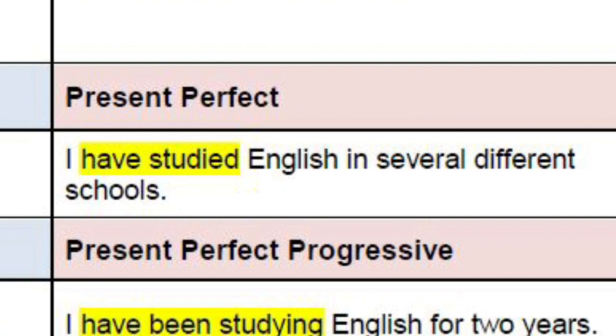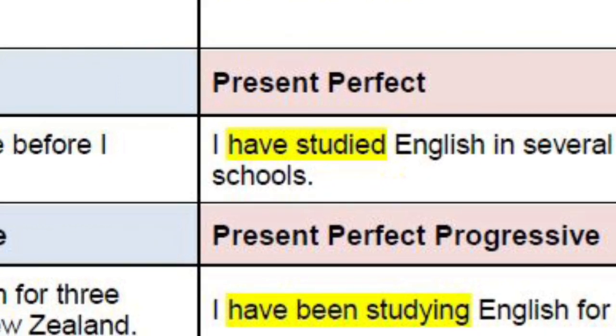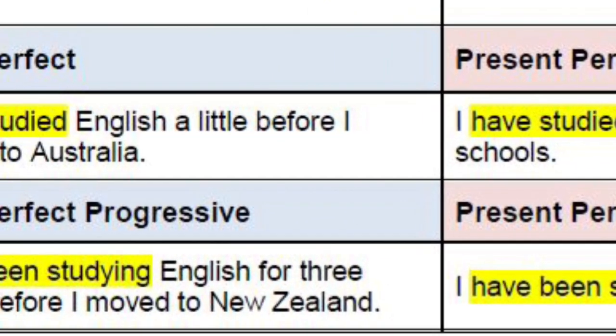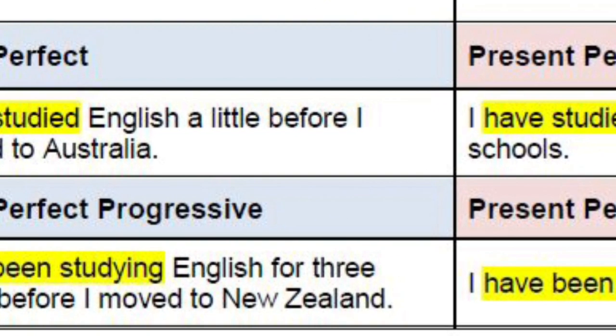And if we convert this one into past perfect progressive, the same structure is there, only have is replaced by had. I had been studying English for 3 years before I moved to New Zealand. Before I moved to New Zealand, I was studying there for the last 3 years, but now you are not studying there. So you can understand the concept in the yellow letters.